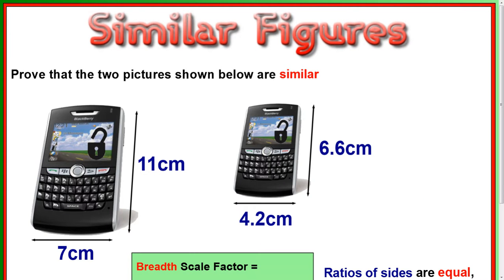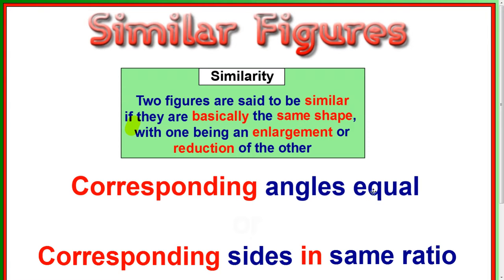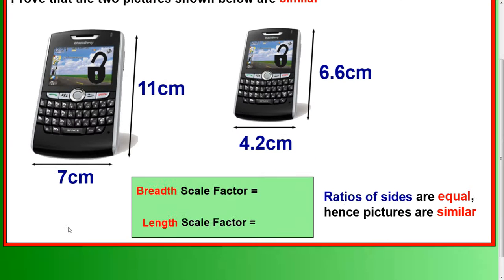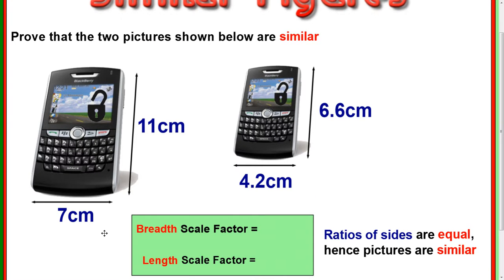Okay, now to prove that the two pictures shown below are similar, you can either show corresponding angles are equal, or you can look at corresponding sides in the same ratio. In this diagram, I don't have any angles, so I'm just going to go for sides. So we're going to look at the scale factors. The first thing I'm going to do is look at the breadth scale factor. To work out what that is, what you have to do is take this number here and divide it by this number here.